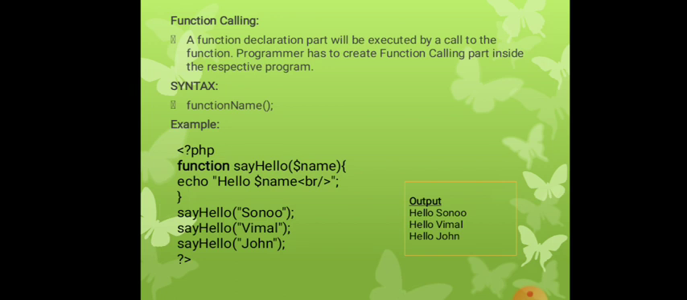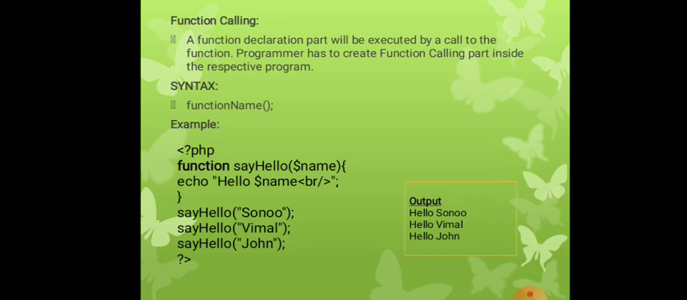Now we are going to see about the function calling method. A function declaration part will be executed by the call to the function. The programmer has to create the function calling part inside the respective program. In the syntax, it should come as the function name with parentheses. In this example, the function sayHello with the dollar symbol of name, then echo hello with the dollar symbol of the name.